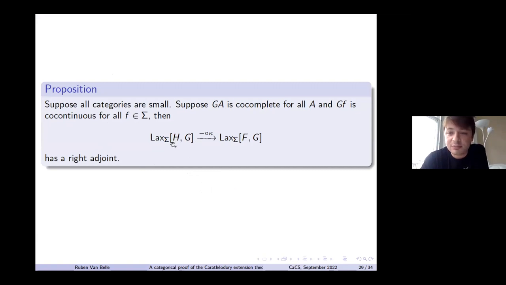By the previous part, we know that the co-limits are calculated pointwise, and therefore they're all preserved. Then by a lattice or poset version of an adjoint functor theorem, we know that this has a right adjoint. So that gives us the right Kan extension on the Lax level, at least.